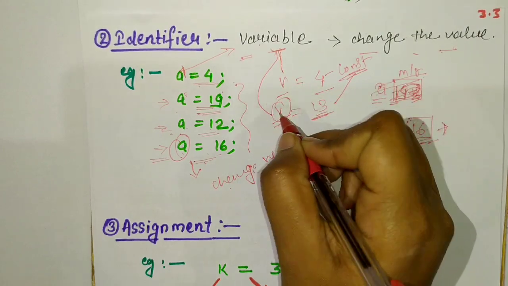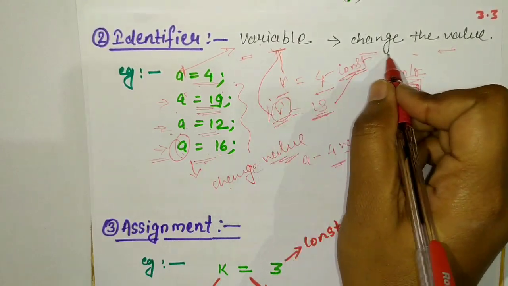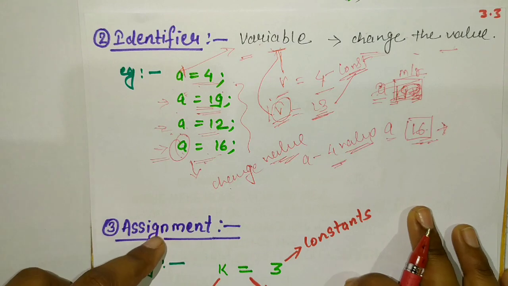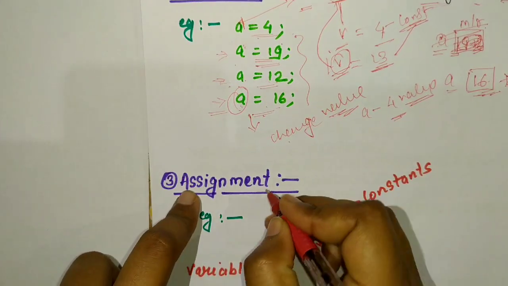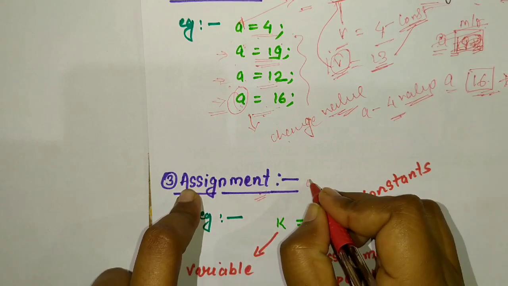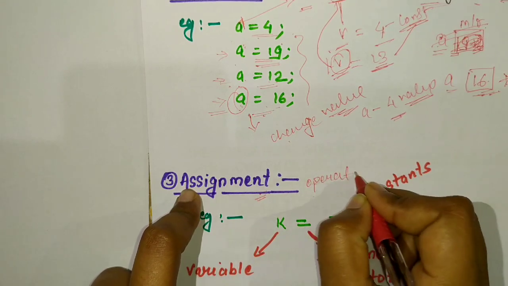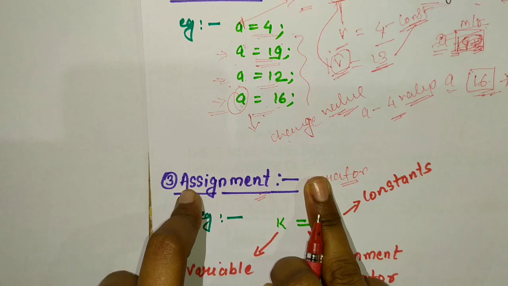So it is called a variable. Variable means it can change the value. Now we discuss the third token. What is the third token? The third token is assignment. It is also an operator, and it is called the assignment operator.